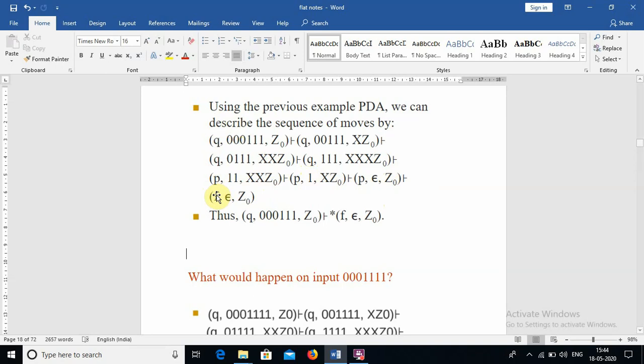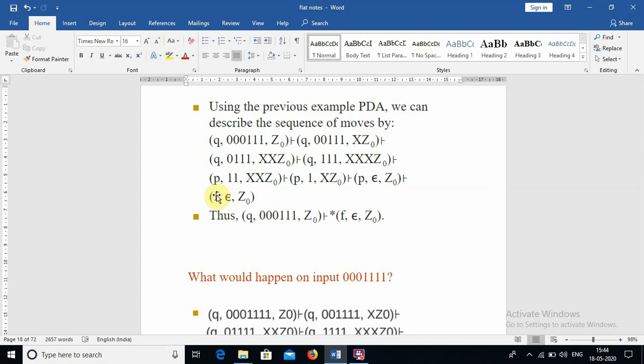The same thing we discussed in the FA: how we can define that a string is accepted by the FA. When we reach the final state by traversing the entire string, we can say that the string is accepted by the FA. The same thing is happening here.